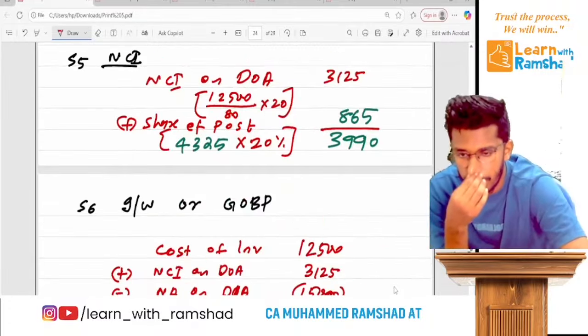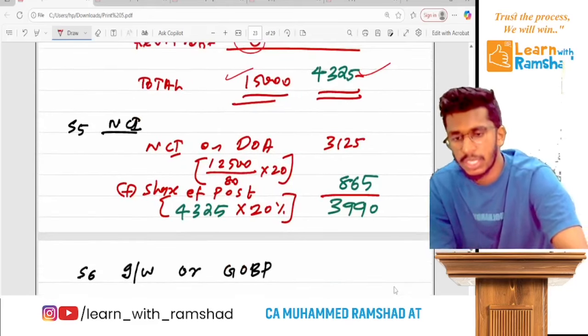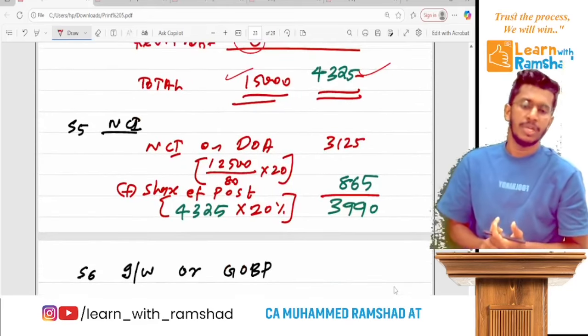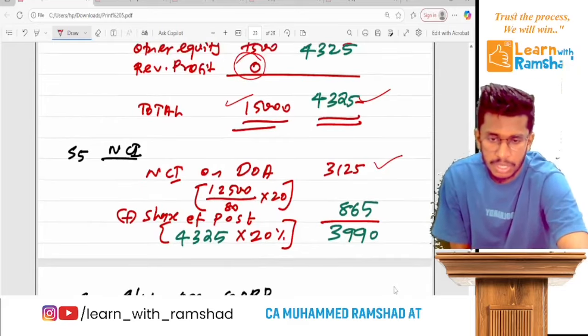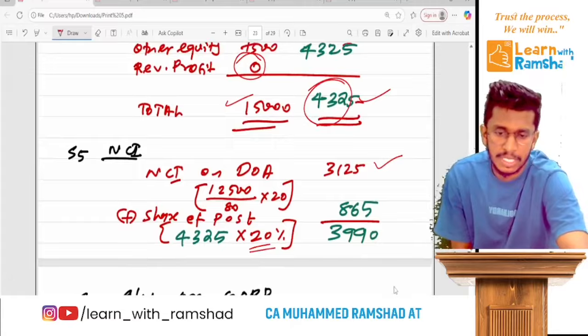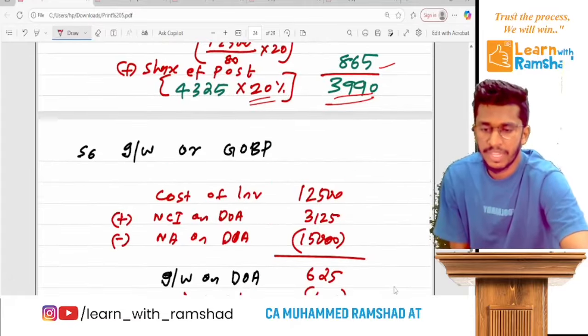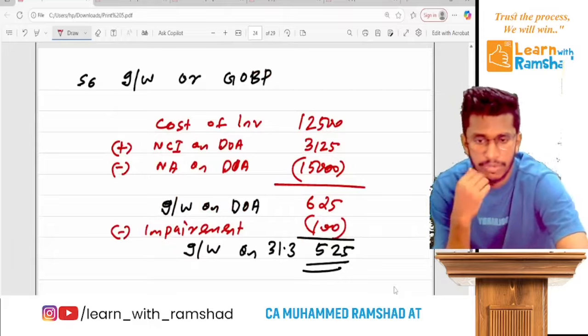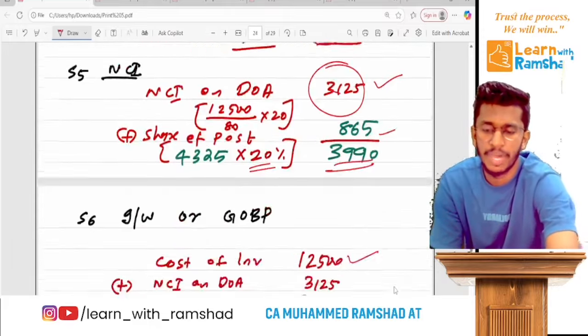Now NCI is to be measured on the fair value method. So 12,500 divided by 80 into 20, you will get this. Then share of post, that means 4,325 into 20%, you will get this. Then that is the closing NCI. Then when you calculate the goodwill, cost of investment is 12,500, NCI on date of acquisition is 3,125.